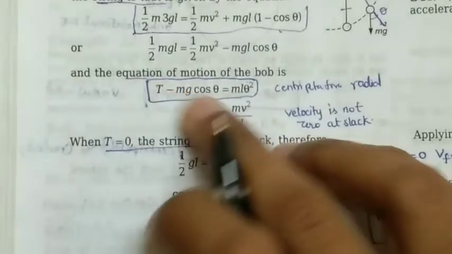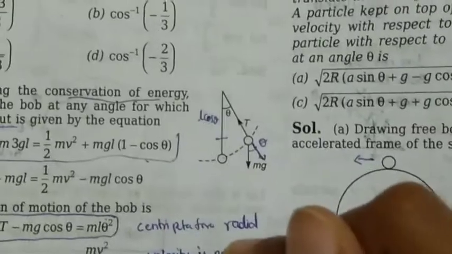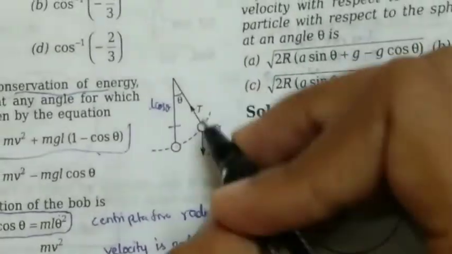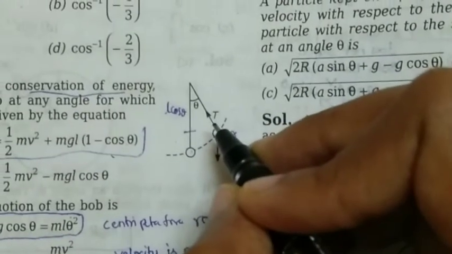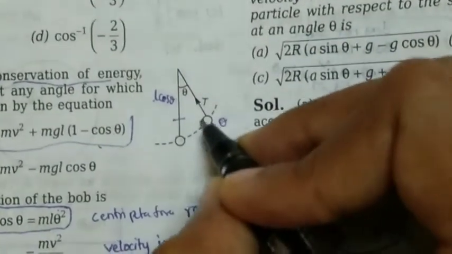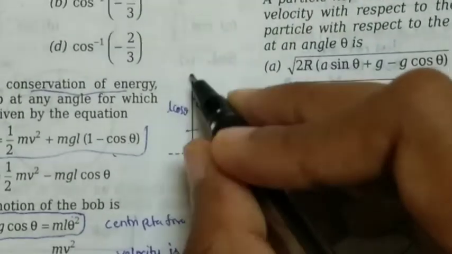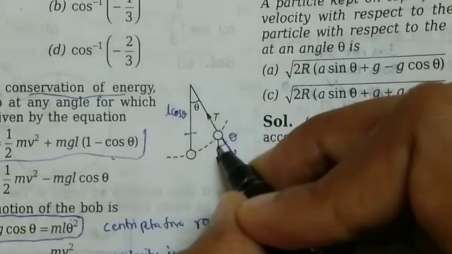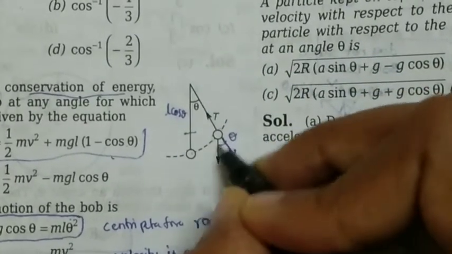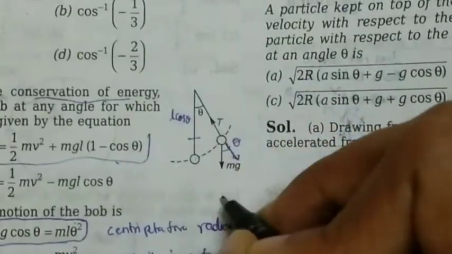And the equation of motion of the bob. So they are saying equation of motion of the bob. So now what we have to do is draw a free body diagram. Here it is, what are all the forces acting on the bob. So this is the bob, and tension would be acting along the string, towards the point of suspension. This is the tension, and weight would act vertically downwards.